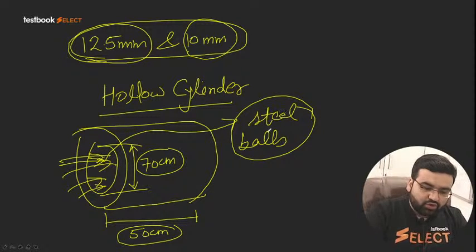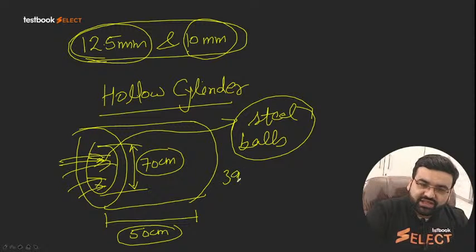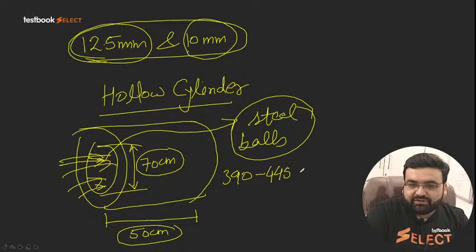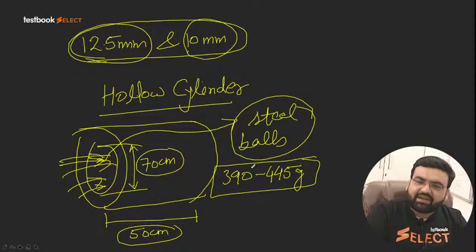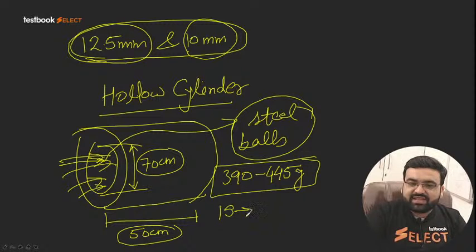The steel balls should weigh nearly 390 to 440 grams. As far as the IS code is concerned, it says you put 6 steel balls.